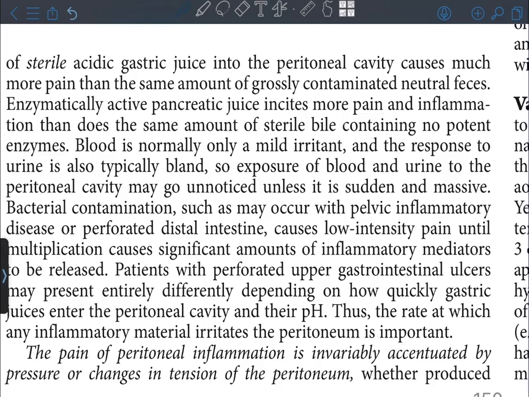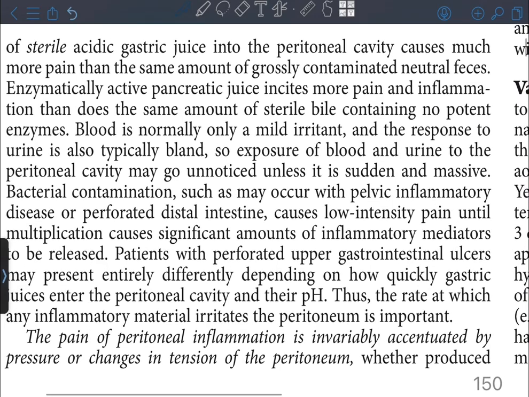Enzymatically active pancreatic juice incites more pain and inflammation than does the same amount of sterile bile containing no potent enzymes. Blood is normally only a mild irritant, and the response to urine is also typically blunt. So, exposure of blood and urine to the peritoneal cavity may go unnoticed unless it is sudden and massive.